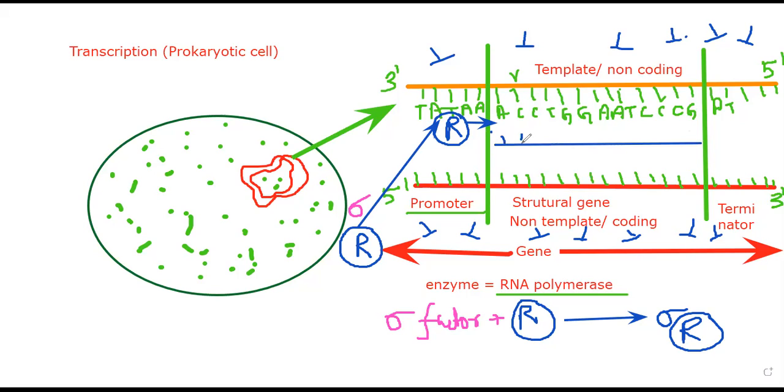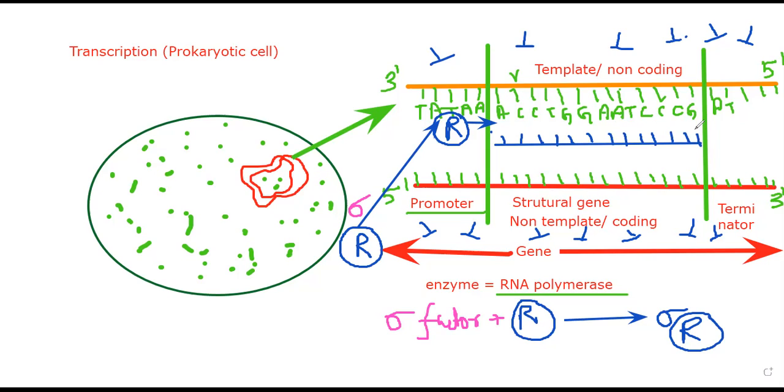So all these nucleotides, from the outside it is taking and adding effectively. So a polynucleotide chain is going to be generated. And polynucleotide chains are basically nothing but nucleic acid. And here, what type of nucleic acid are we making? RNA.